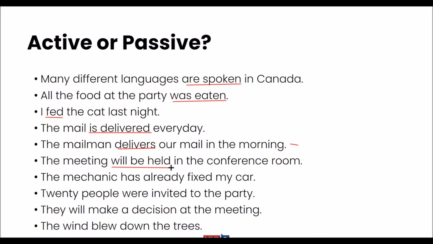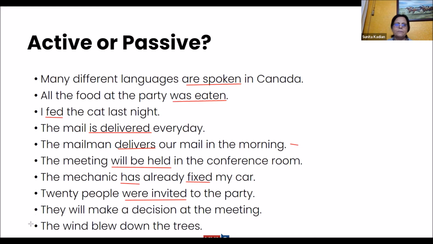That's active voice. Active voice. Because mechanic and my car. Correct. Disha? Twenty people were invited to the party. Ma'am, passive voice. Correct. Passive voice. Next one. They will make a decision. Ma'am, active voice. Correct. Passive voice, active. Ma'am, I said second one is passive voice.